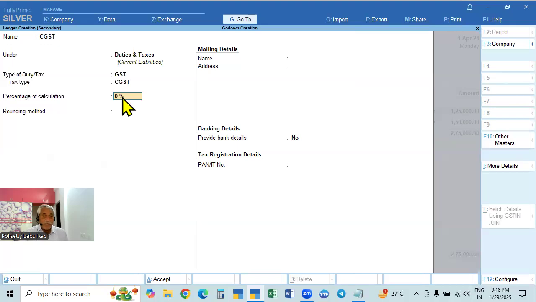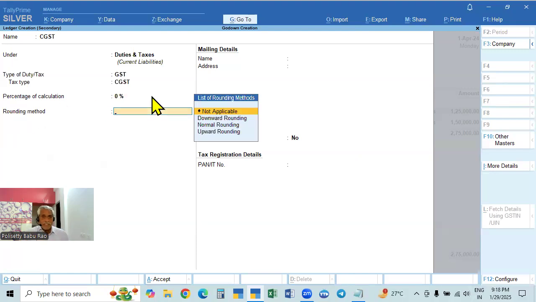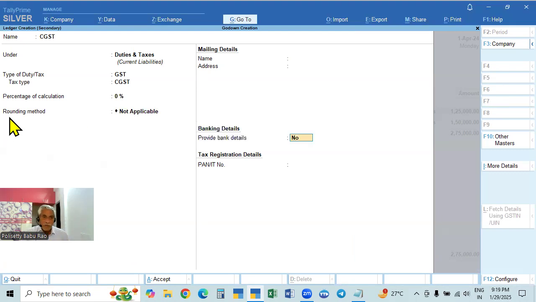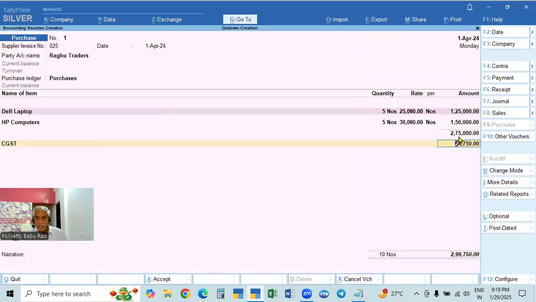And here you should not give any percentage, because in this case, we created one item at 18%. So it is 9% and 9%, CGST and SGST. If you give a percentage here, for every item it will calculate 9%, 9% only. If the rate is 28%, CGST is 14, SGST is 14. So for every item it will calculate, and that's why you should not give anything here. And this will not be applicable, we will not take it. When you are making the entry, I will tell you. Rounding method, we should not take and accept. Okay. Now see, automatically it is calculated.